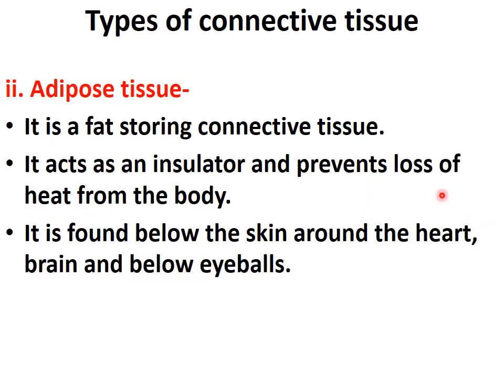Second is adipose tissue. Adipose is related to storage of fat. Okay, so that's why it is a fat storing connective tissue. And it acts as an insulator because it is storing fat and it prevents the loss of heat from the body. Now where is it found? This adipose tissue is found below the skin, around the heart, brain and below the eyeballs.